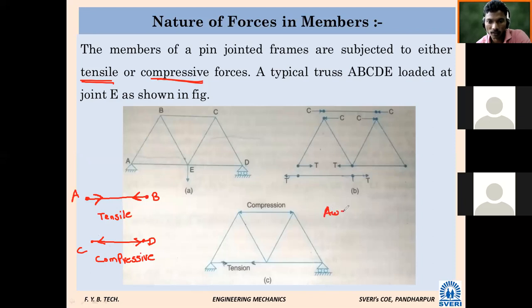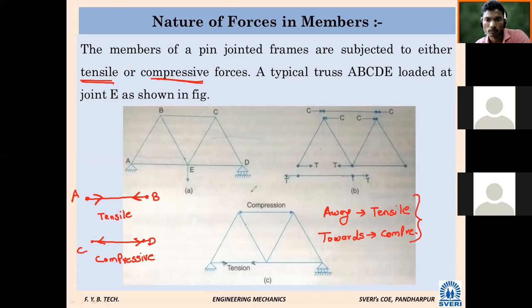If I write it: away from the joint, it will be tensile, and towards the joint, it is compressive. This is most important in this chapter: how to see the nature of the forces. Away from the joint, tensile. Towards the point, compressive. A particular member will have either tensile or compressive nature. Depending upon assumptions and final calculation, you can see the nature of forces in the member.